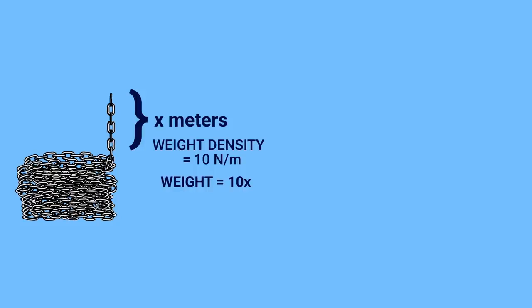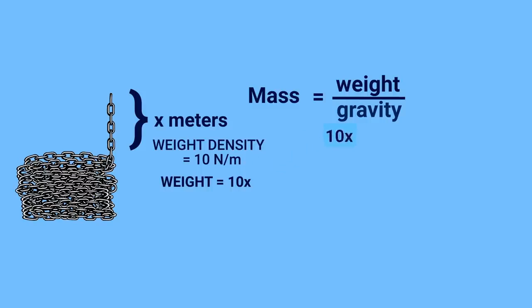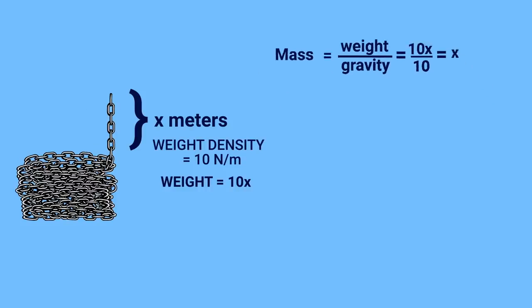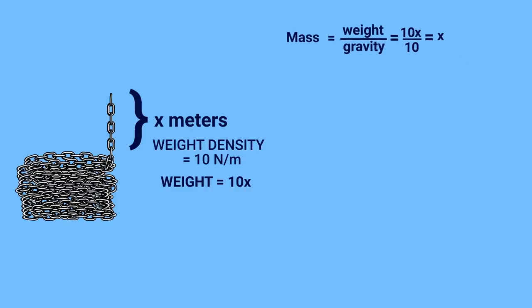Then the equation for mass for the part of the chain off the ground is simply the weight divided by gravity. Weight is 10x, and I'll round gravity to 10, as always, so the mass of this part of the chain off the ground is just x. Lastly, we'll say the person is pushing up with a constant force of 50 newtons, meaning the net force is 50 up minus the 10x down from the chain itself.